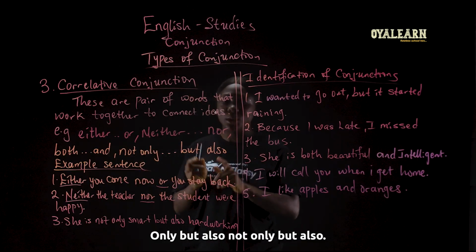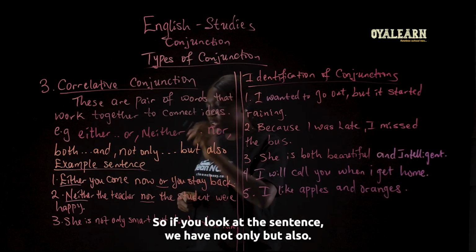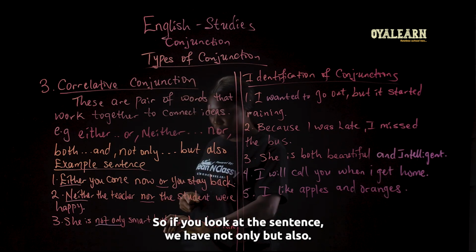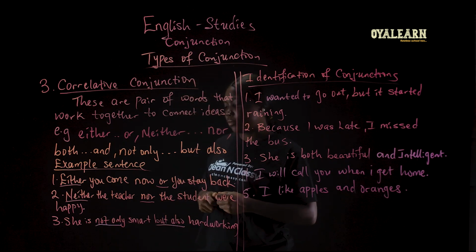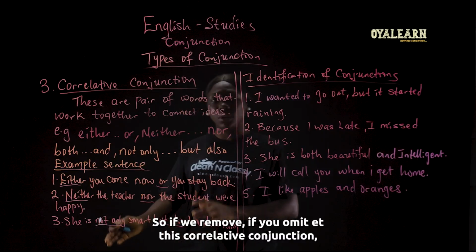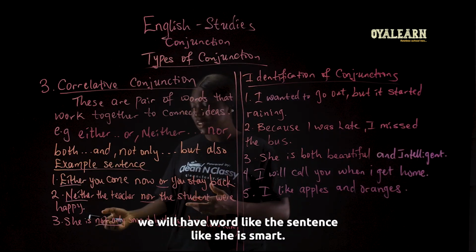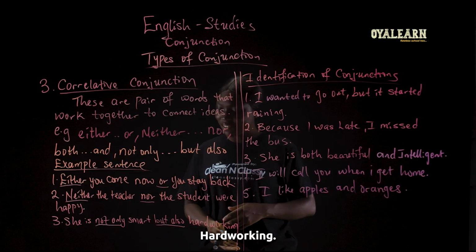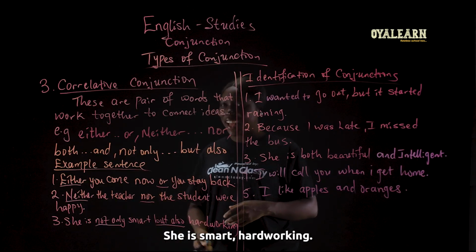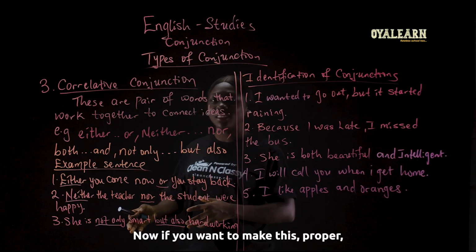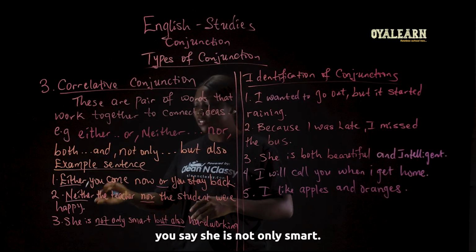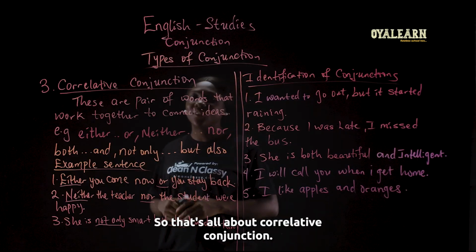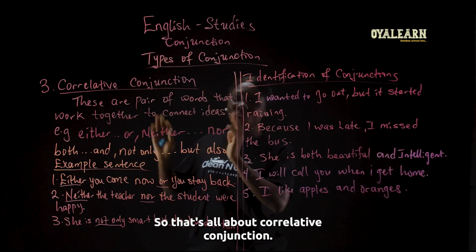If you omit this correlative conjunction, we'll have a sentence like, she is smart, hardworking. If you want to make this proper, you say she is not only smart but also hardworking. So that's all about correlative conjunction.